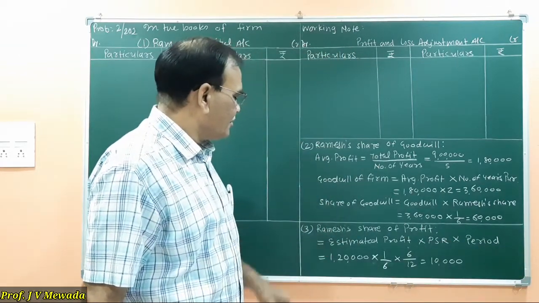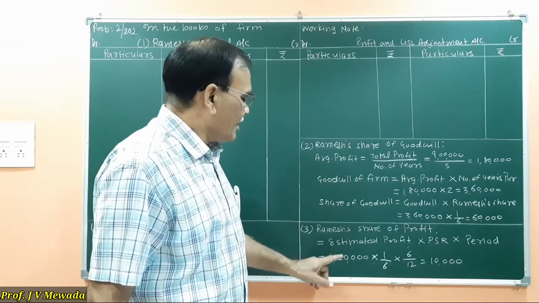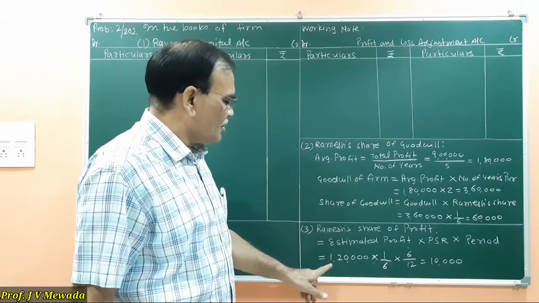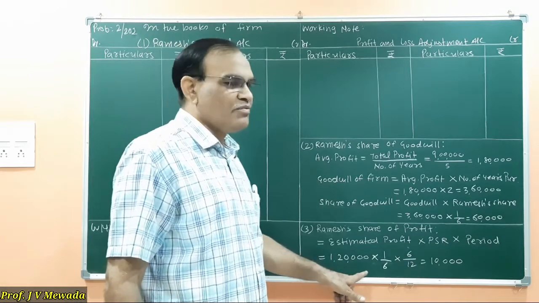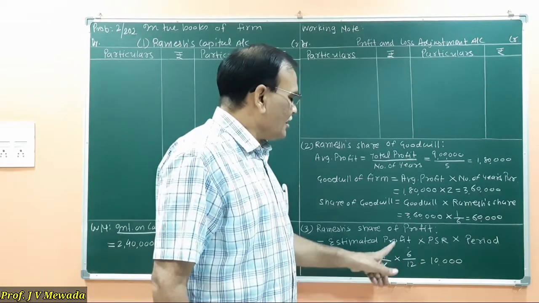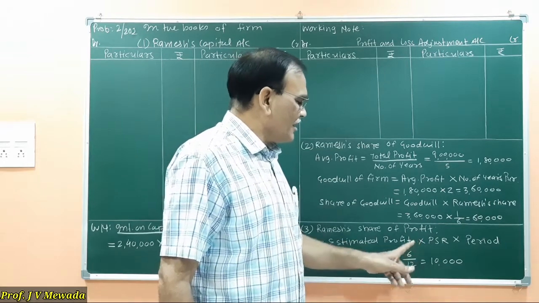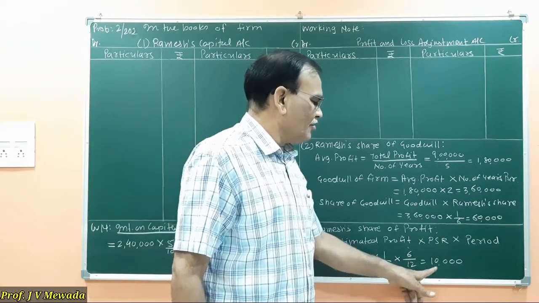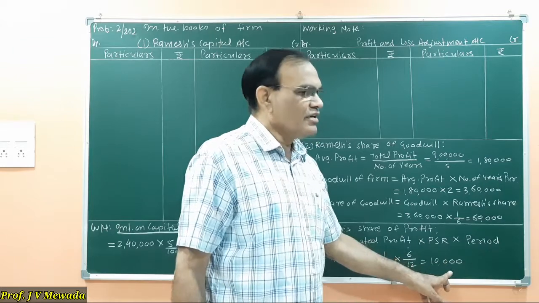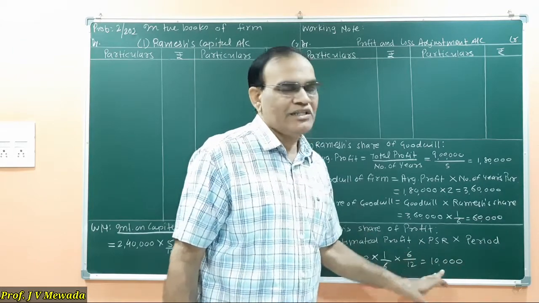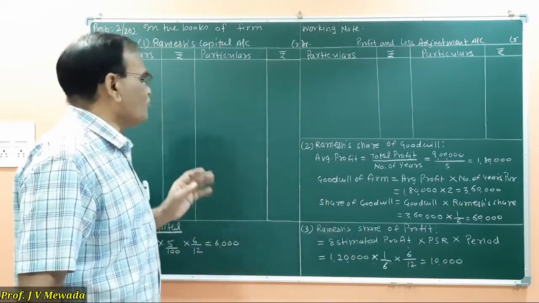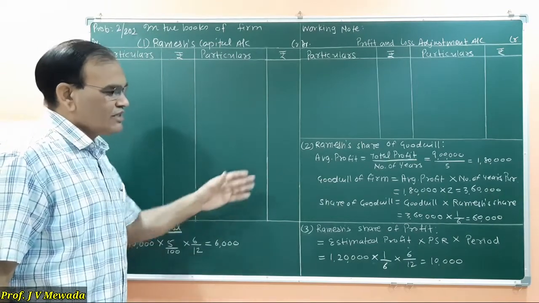So we will say that as per the adjustment which is given to us, 1,20,000 is the estimated profit of the current year into profit sharing ratio. Ramesh's share is 1/6 and the period is 6/12. So the total amount, that is share of profit, which we have to give to Ramesh is 10,000. This also we are going to place in the capital account. So these are the two answers.